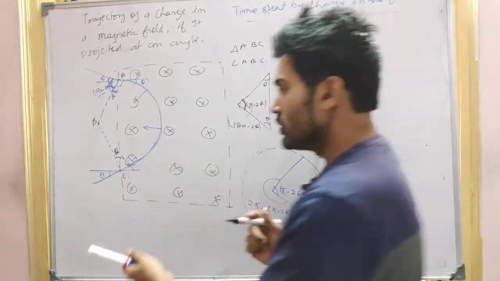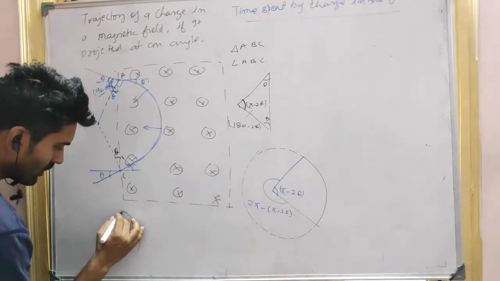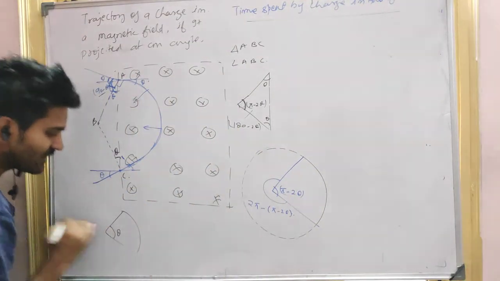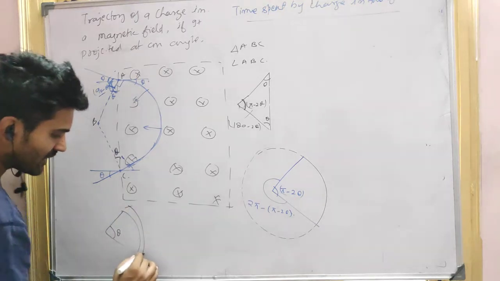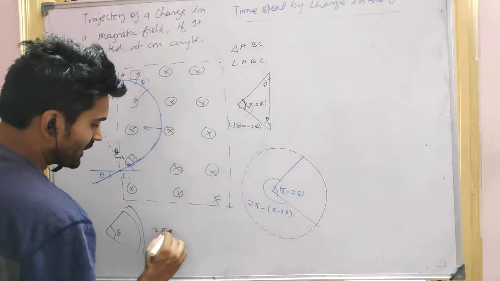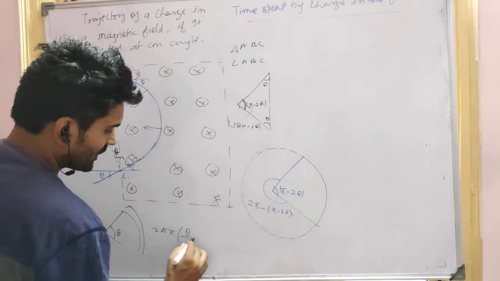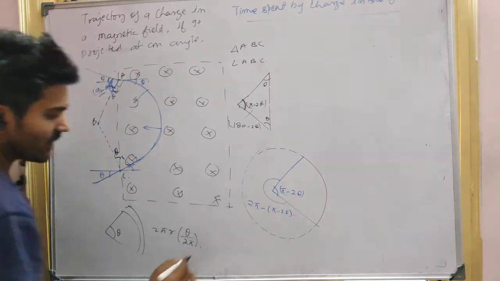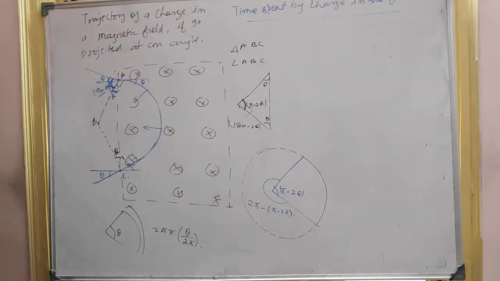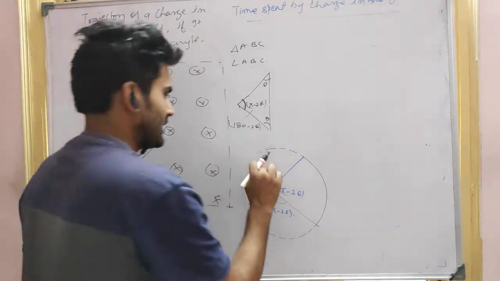Okay, just now I told you, if some particle covers only theta angle, how much length will it cover here? Can you tell me? It will be 2 pi r into theta by 2 pi. Yes or no, guys?